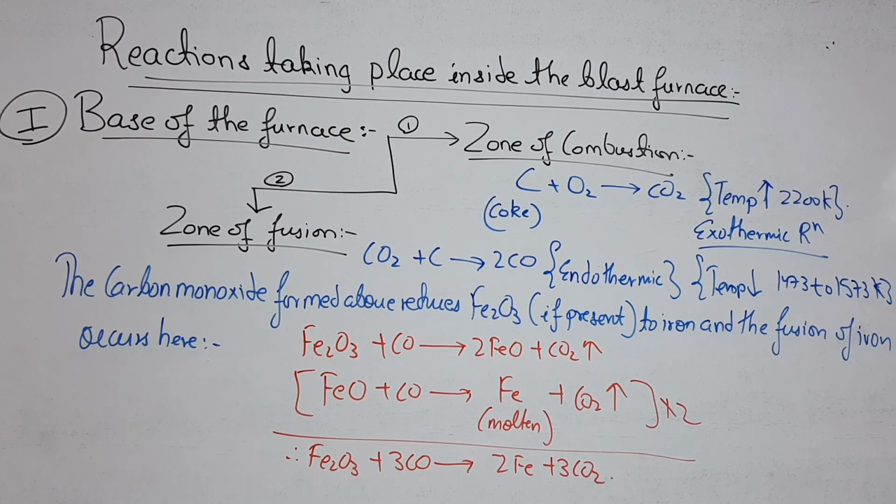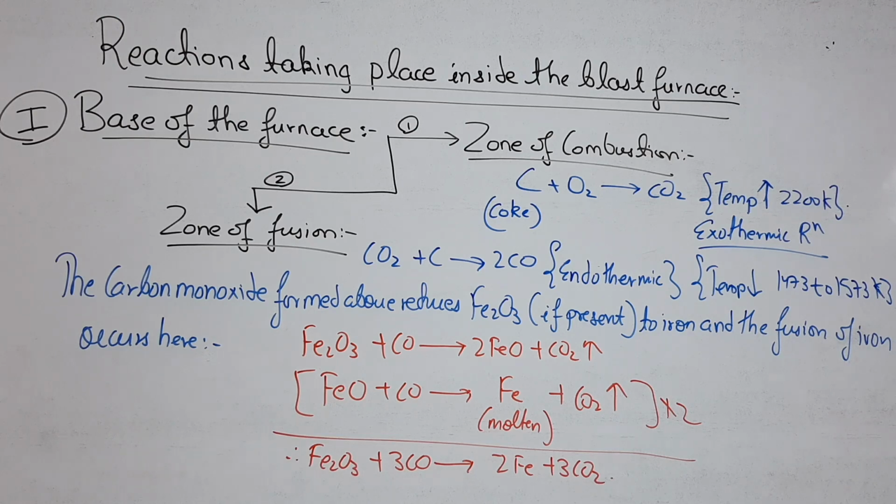First one is the base of the furnace, then second we will talk about the middle of the furnace, and the last is the top of the furnace. Considering the base of the furnace, we have 2 zones, zone of combustion and zone of fusion.